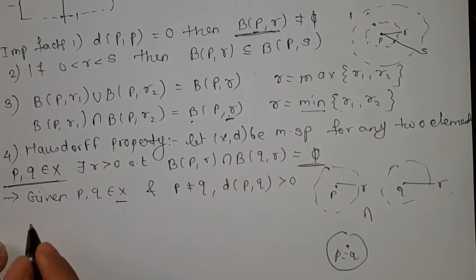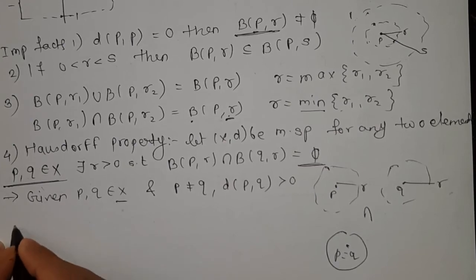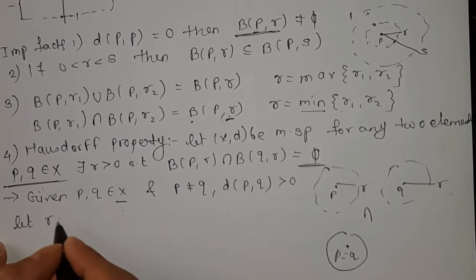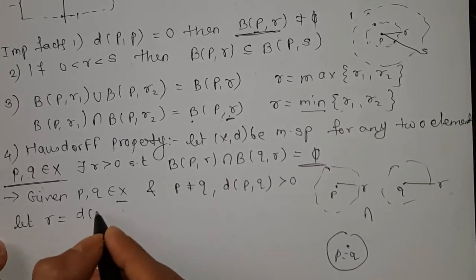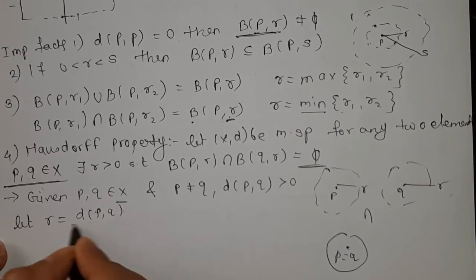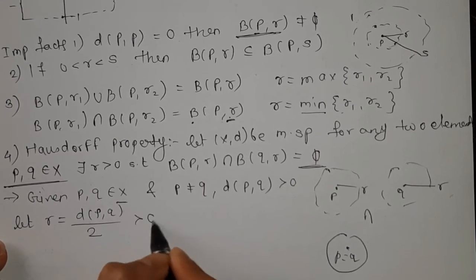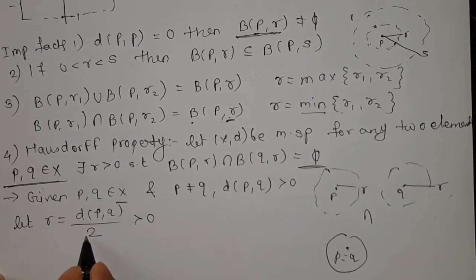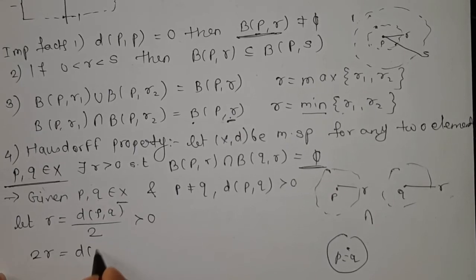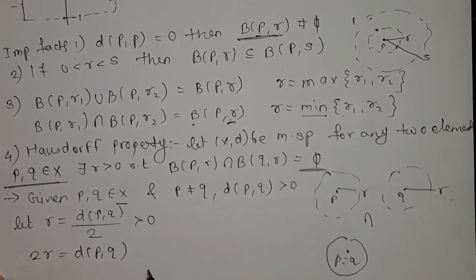Okay, to get the answer, here we assume R is equal to the distance between P and Q upon 2, which is obviously greater than 0. If I take this 2 to that side, 2R is equal to the distance between P and Q.